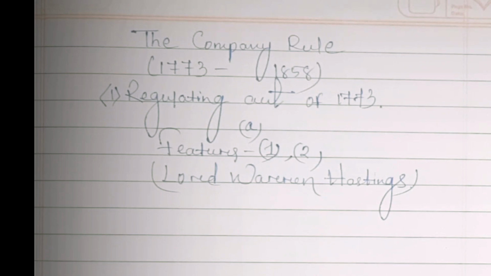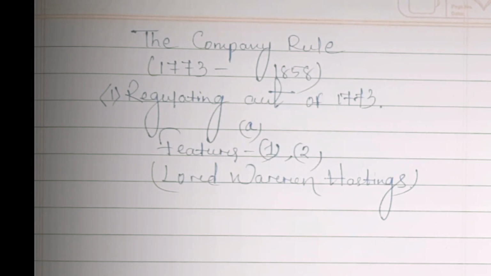Subordinate means every work they did was under the control or permission of the Governor General of Bengal. He was, we can say, the head. Not superior but head; the superior was the East India Company. So he was at a respected position. So the governors of Bombay and Madras presidencies became subordinate to the Governor General of Bengal. It was the second feature.